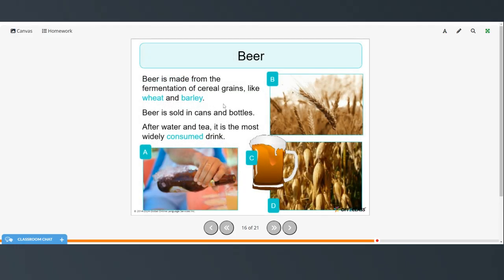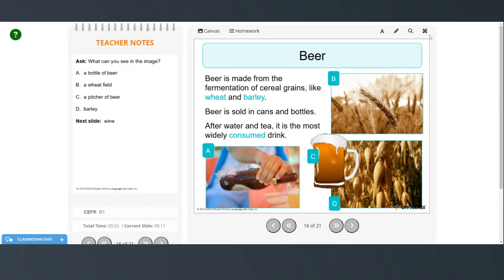Beer is made from the fermentation of cereal grains like wheat and barley. Beer is sold in cans and bottles. After water and tea, it is the most widely consumed drink. So here we have a bottle of beer, a wheat field, a pitcher of beer, and barley.